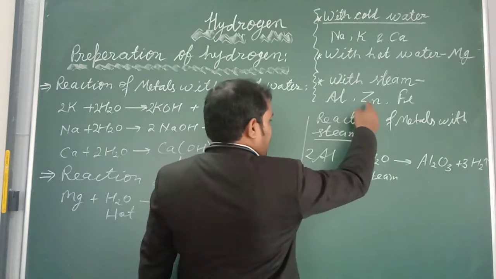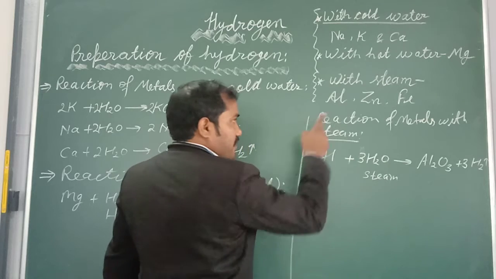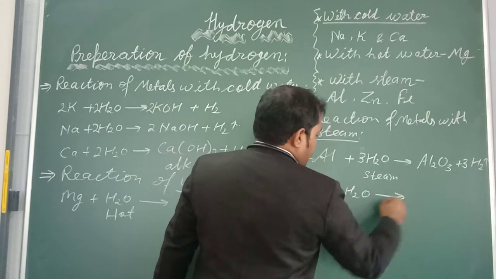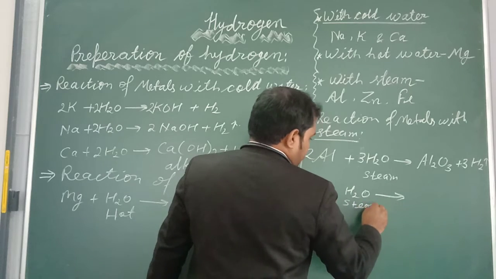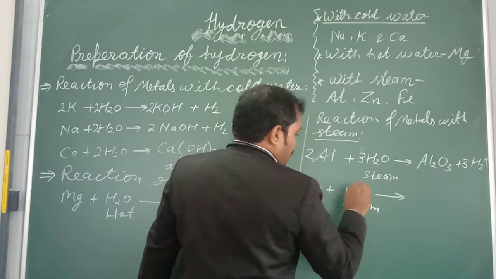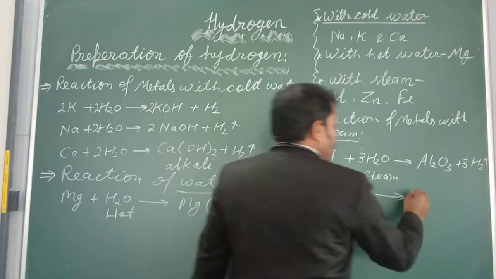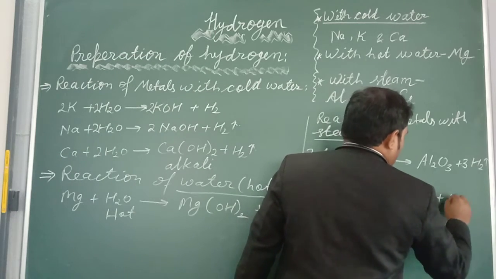Now zinc. See, this is the steam. Now if you take zinc plus H2O, this H2O should be steam, because it will not react with either cold water or hot water. It will react with steam. So it will convert into ZnO plus H2.